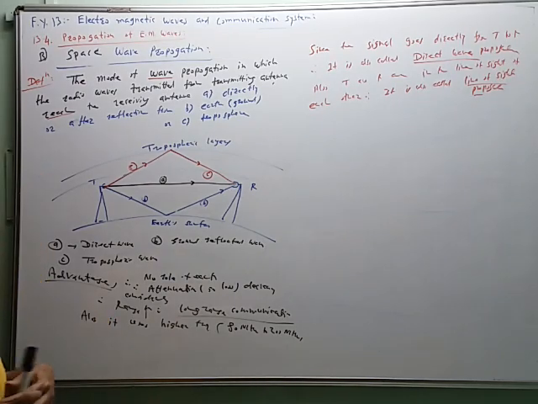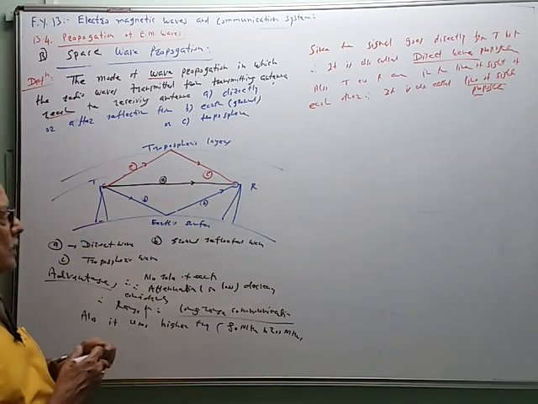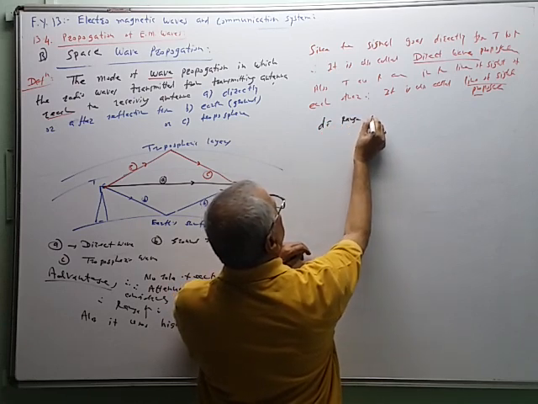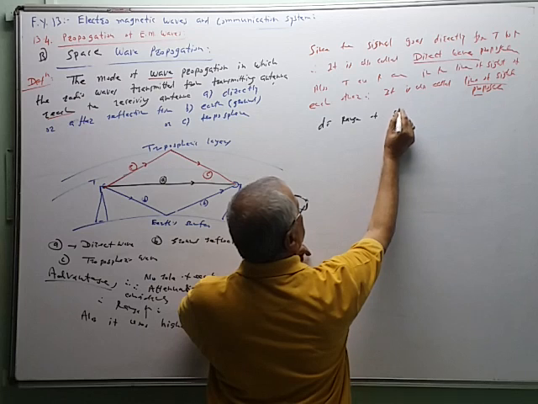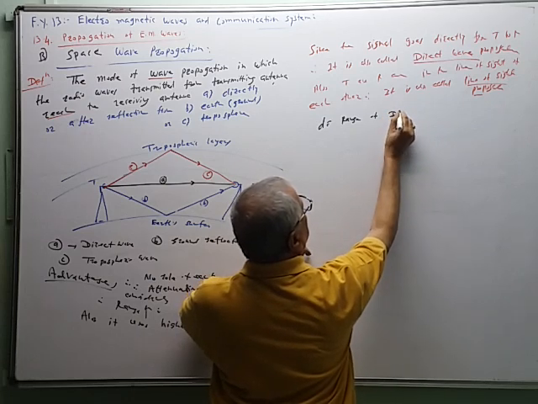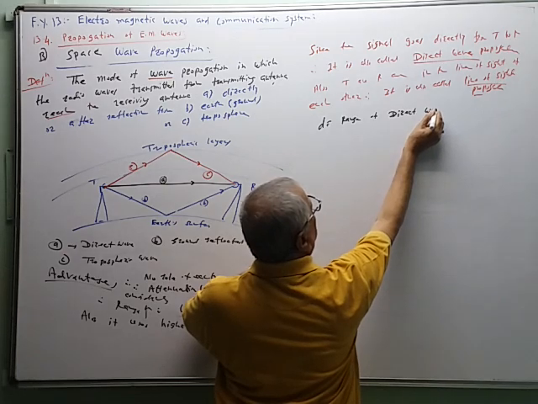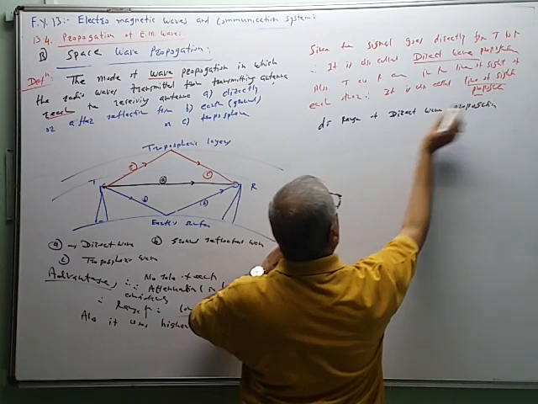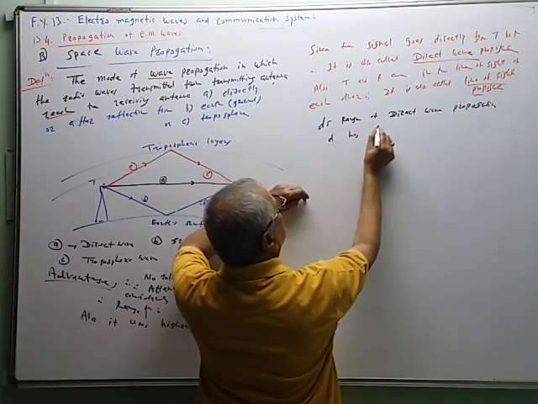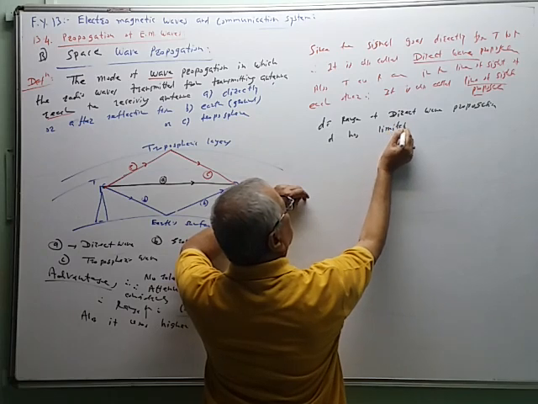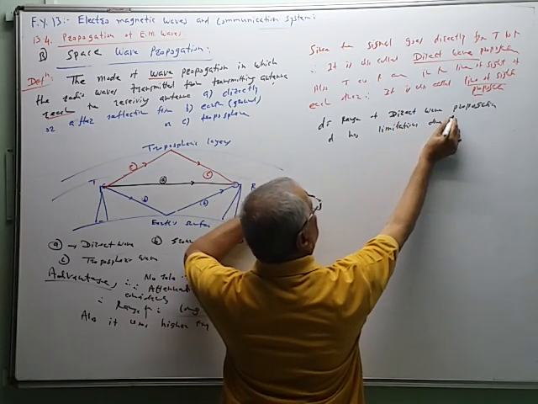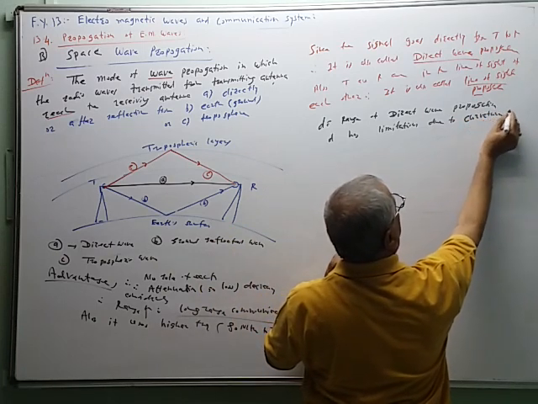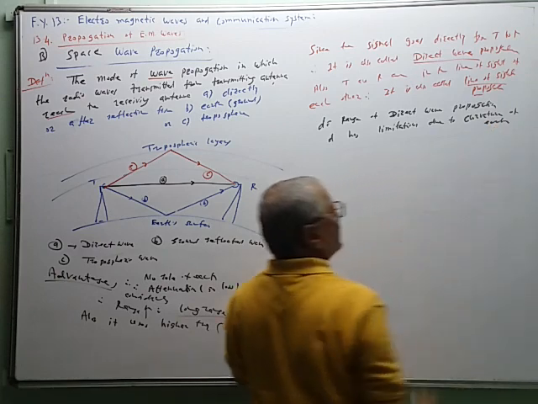Now, this range D is the range of space wave propagation or direct wave propagation. D has a limitation due to the curvature of Earth.